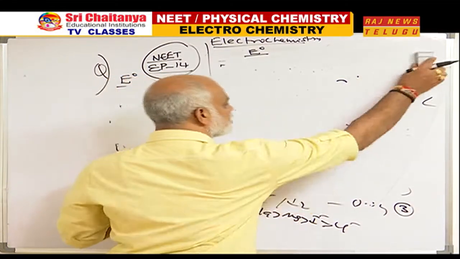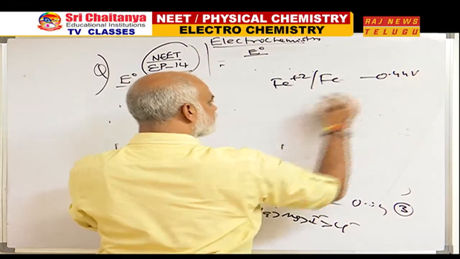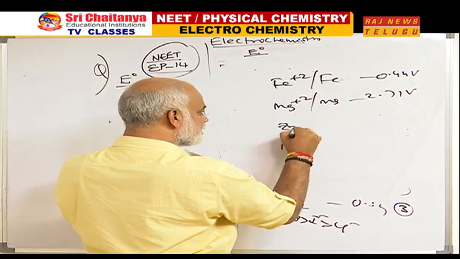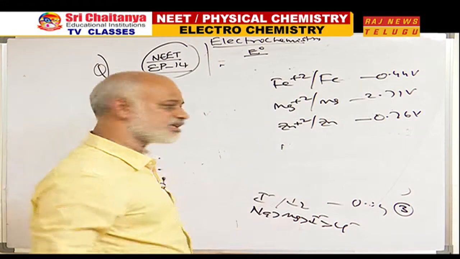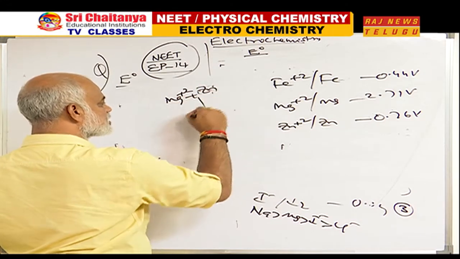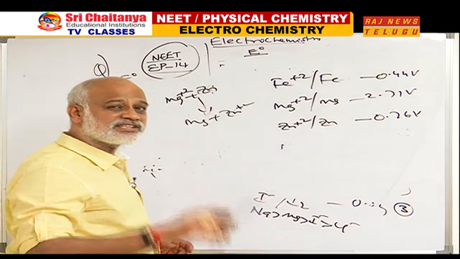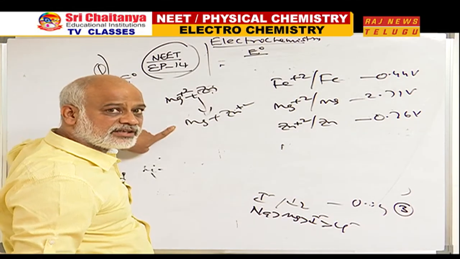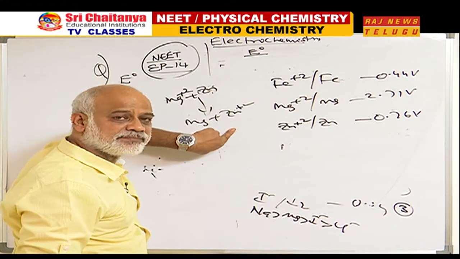Okay, sir, understood. Sir, suppose they give Fe 2 plus/Fe minus 0.44 volts, Mg 2 plus/Mg minus 2.7 volts, Zn 2 plus/Zn minus 0.76 volts, and ask you a question: is this reaction spontaneous or not? What is the meaning of this reaction being spontaneous or not? It means, can Mg 2 plus get reduced to Mg? Can zinc get oxidized to Zn 2 plus is the question.